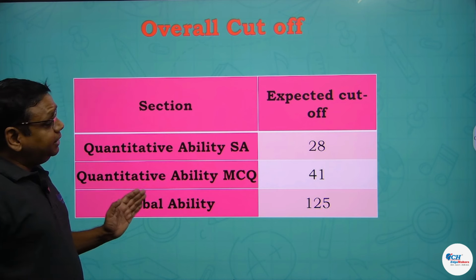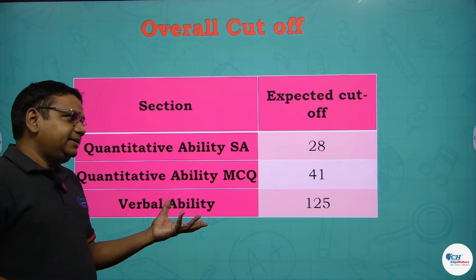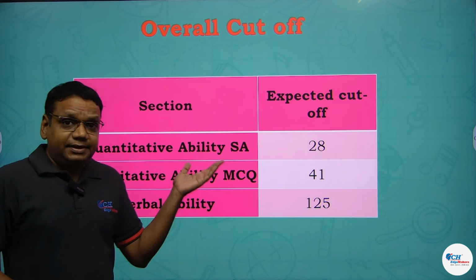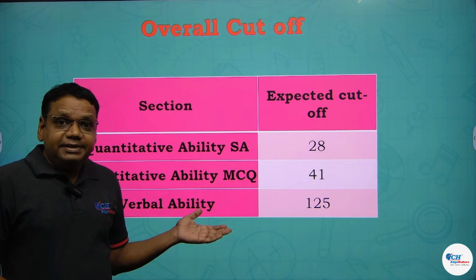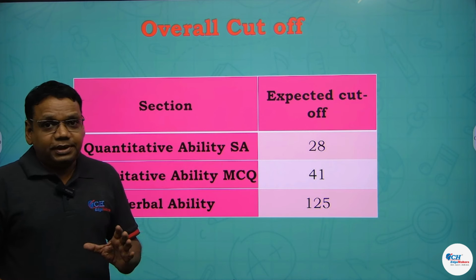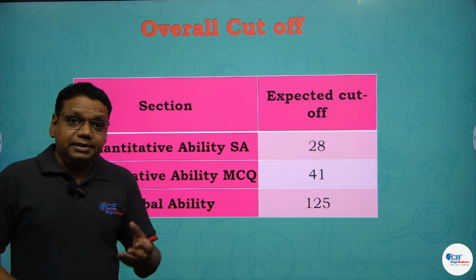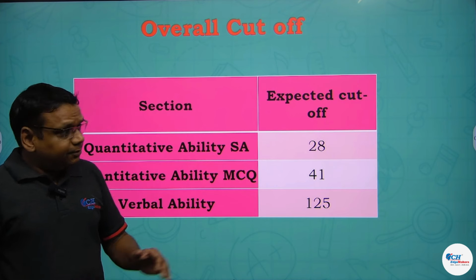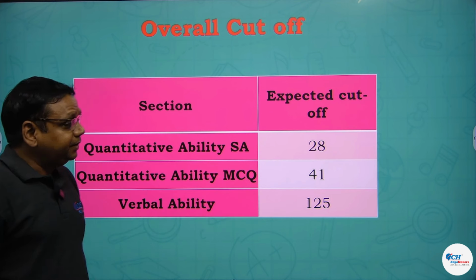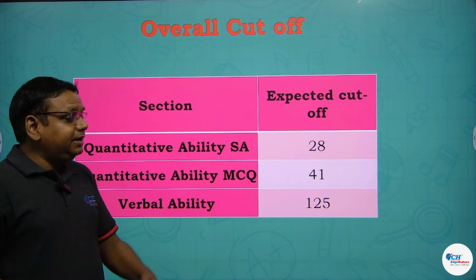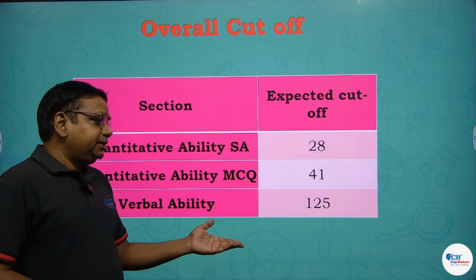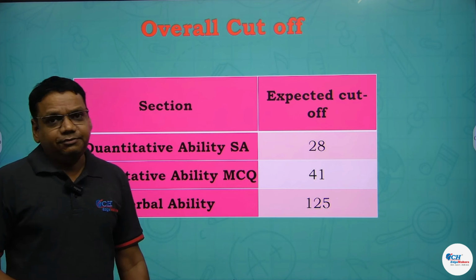If we talk about quantitative ability MCQ, last year the cutoff was 39. This year, though the number of test takers has increased, the difficulty level of the LR case was higher, so many students spent a lot of time on it. So the cutoff will be more or less similar to last year, and the expected cutoff in this section is 41. For verbal ability, the difficulty level was the same as last year, so the cutoff is expected to be 125.